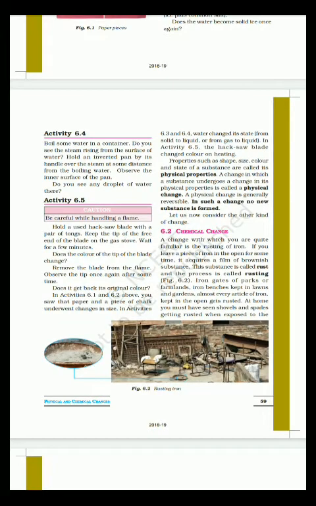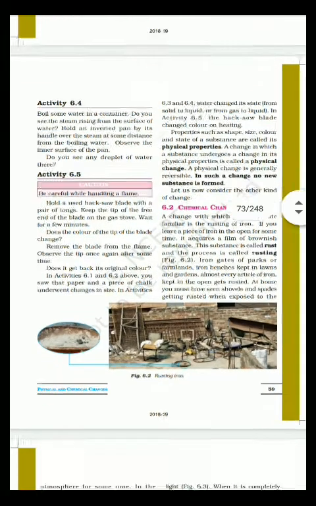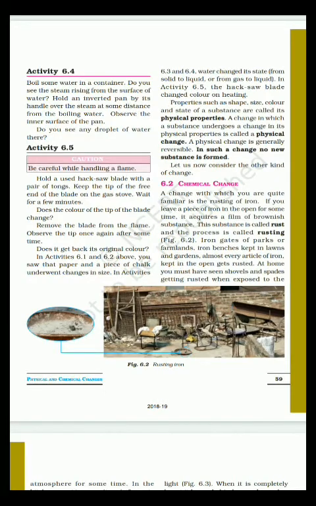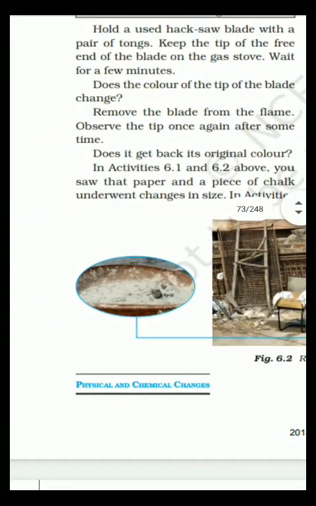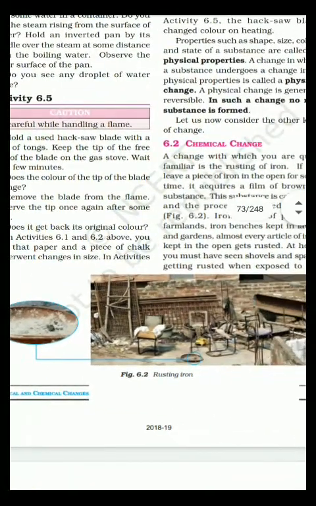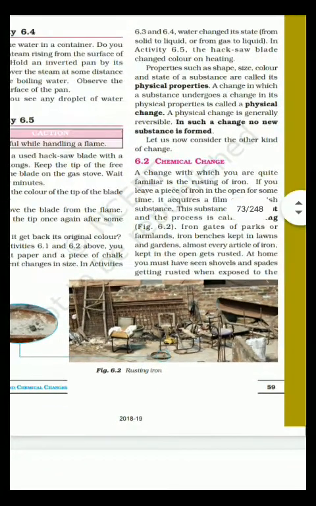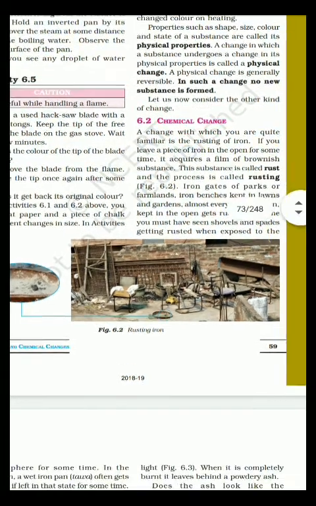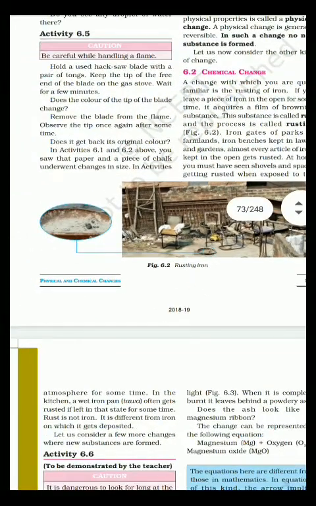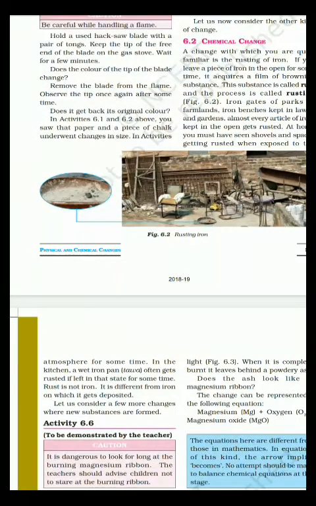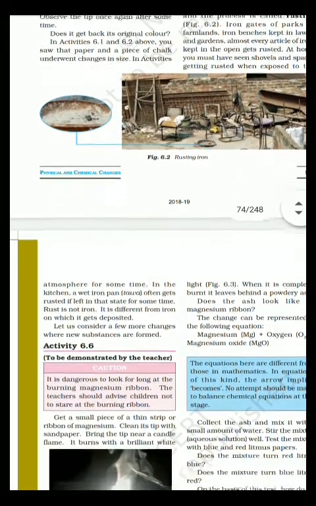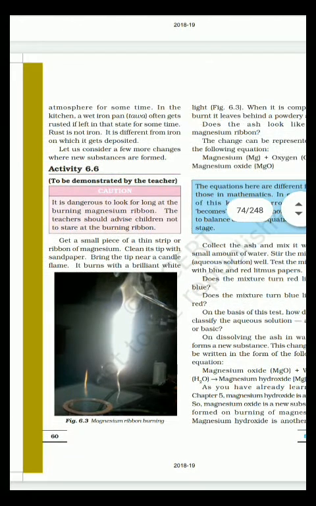Iron gates of parks and farmlands, iron benches kept in lawns and gardens, like you can see in figure 6.2. This is rusting of iron, and those brownish pieces are rust. At home, you must have seen shovels and spades getting rusted when exposed to atmosphere for some time. Also in kitchen too. So those are chemical changes.